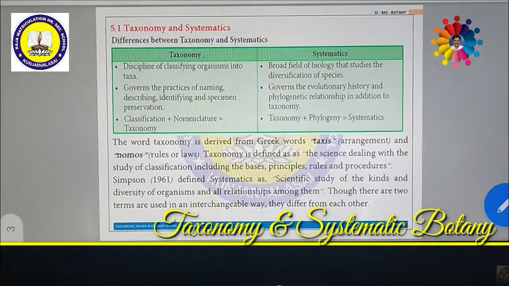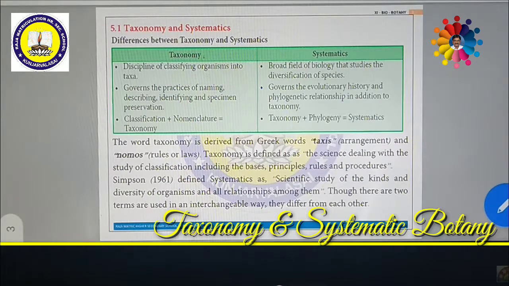Next one is systematics. There is not much difference between taxonomy and systematics, but a mild difference is there. What is the mild difference? Systematics is also a classification, but this classification is broad spectrum. We are going to classify the organism on the basis of various taxa. What is taxa? Various hierarchical orders. I shall tell you about the hierarchical orders later on. On the basis of the hierarchical order, the various groups of terms we use are called taxa.